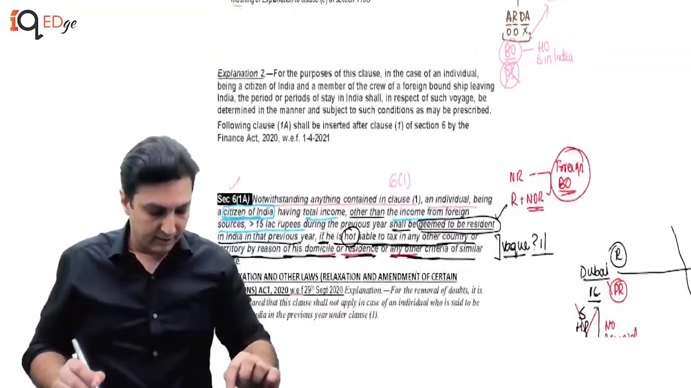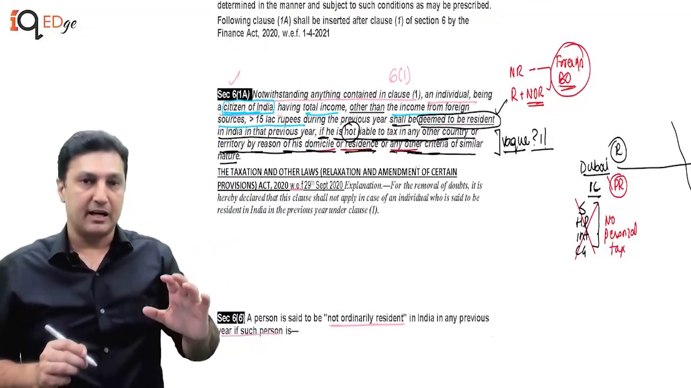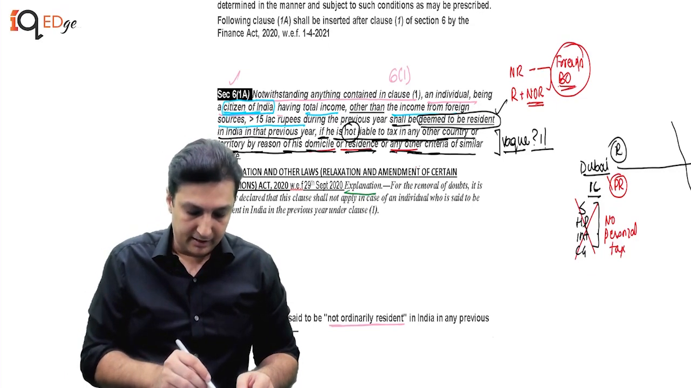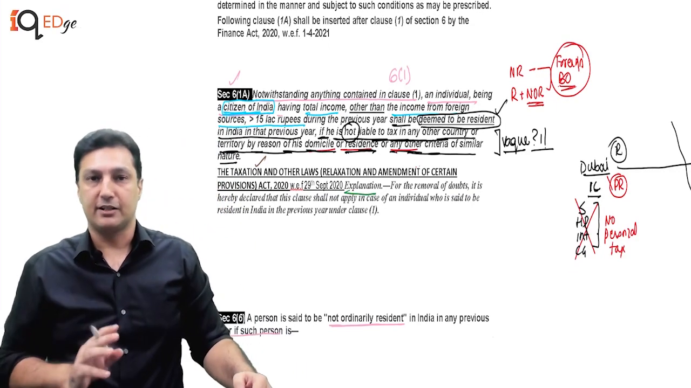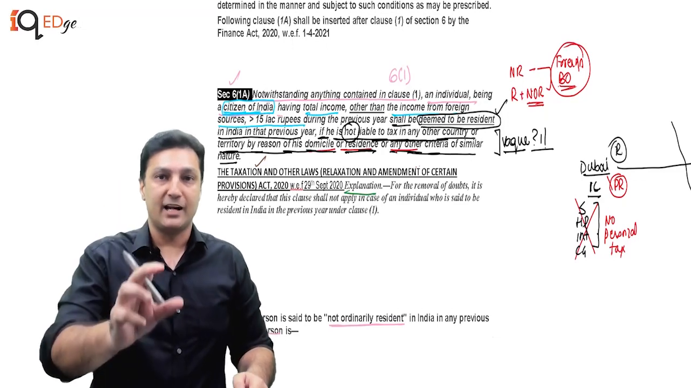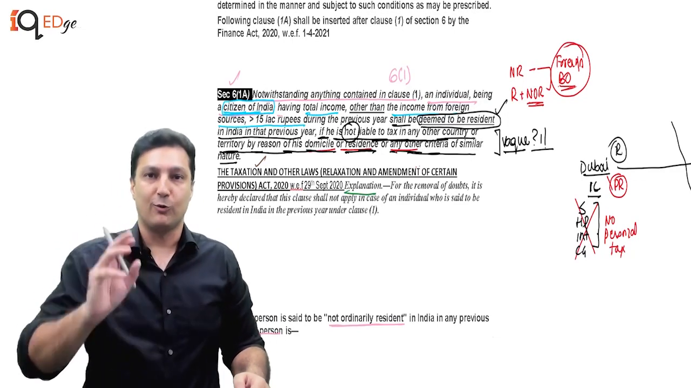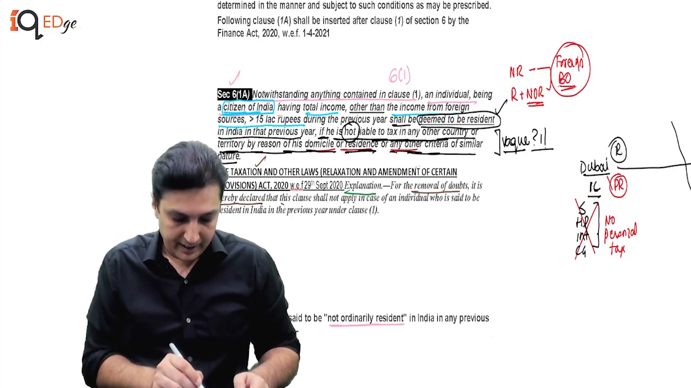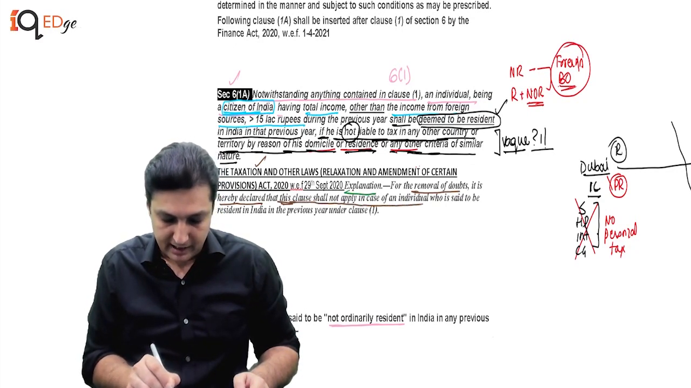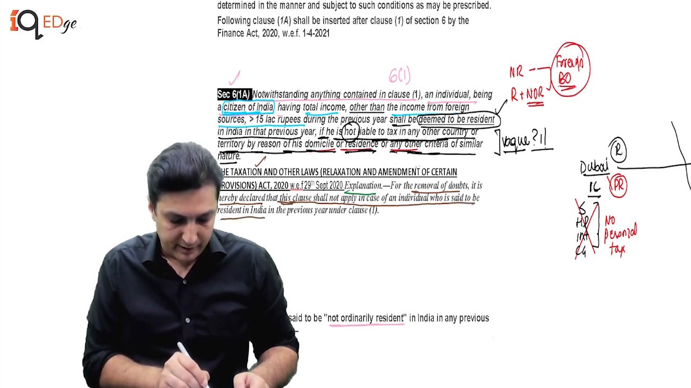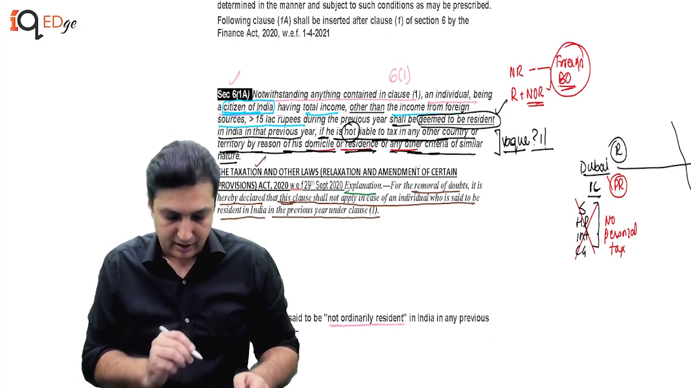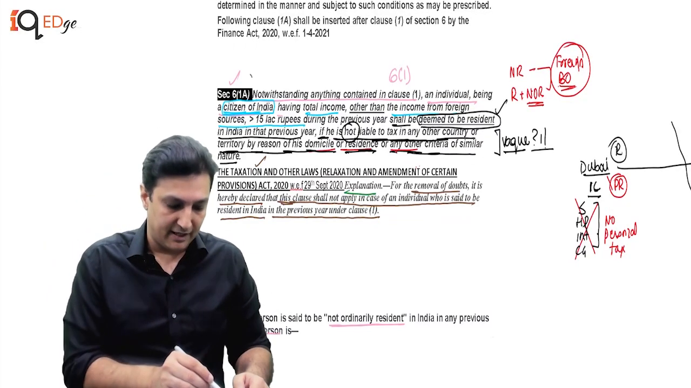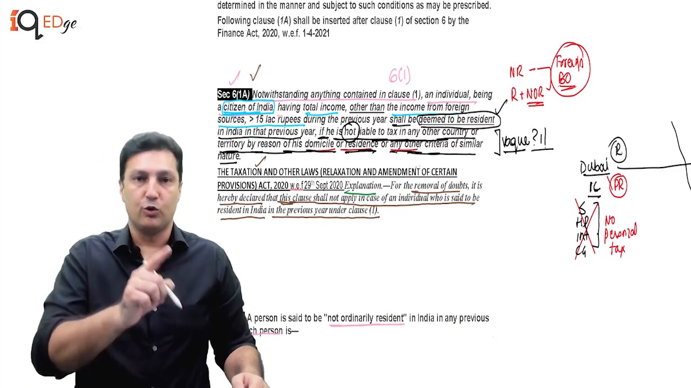Now there is a section, section 6(1)(a), there has been an amendment, there is a clarification, an explanation that was added by the Taxation and Other Laws Relaxation and Amendment Act. To understand why it was added, we need to understand what problem it caused. Let's have a look. So he says, for the removal of doubts, it is hereby declared that this clause shall not apply in case of an individual who is said to be a resident in India in the previous year under clause 1. Okay. So basically he's saying 6(1)(a) will not apply to those who are covered by 6(1).